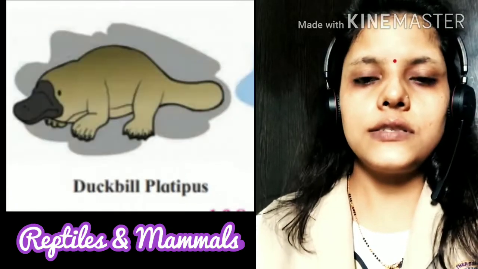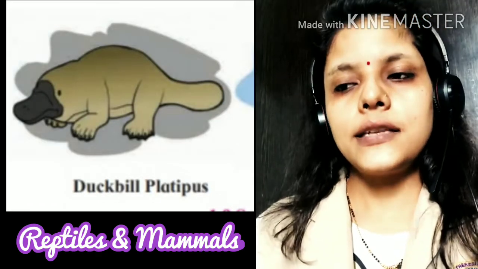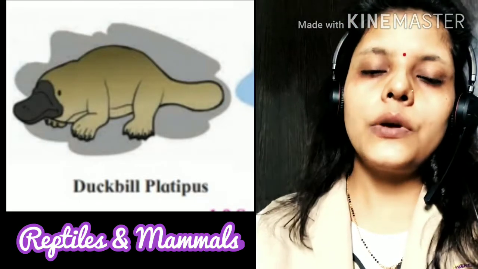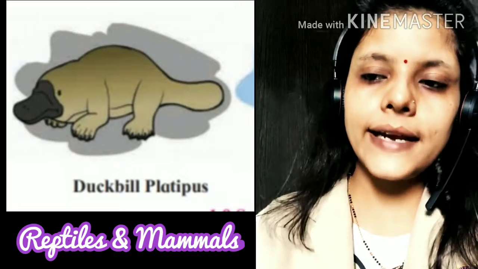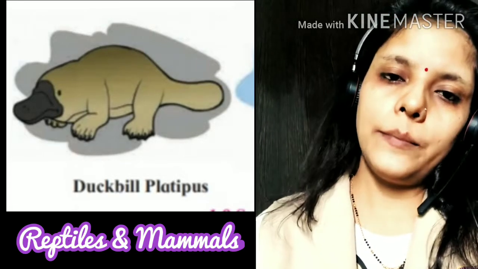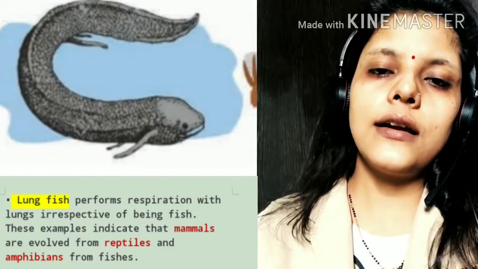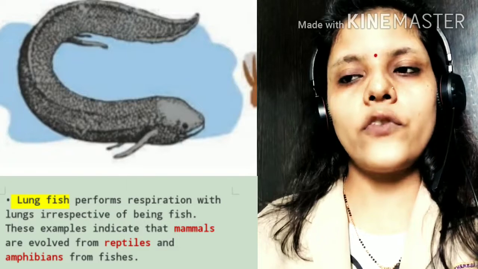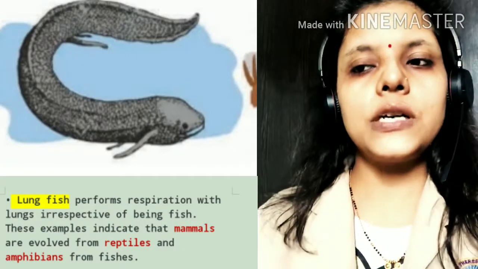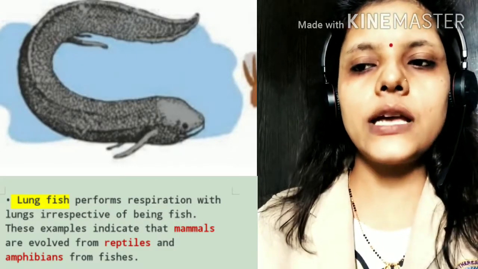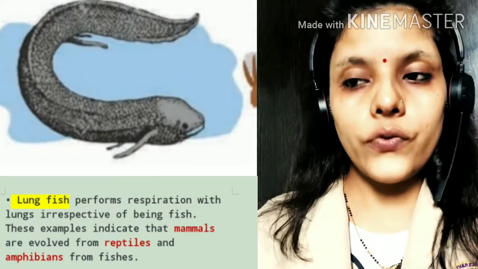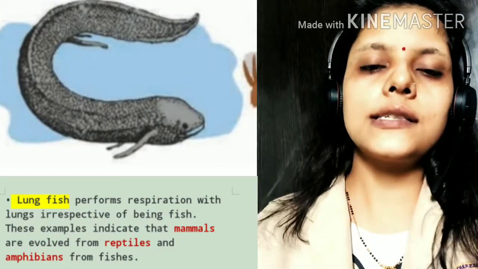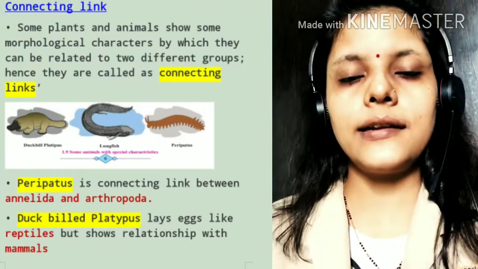The second one is the duck-billed platypus. It lays eggs like a reptile but shows relationship with mammals. So the duck-billed platypus is a connecting link between reptiles and mammals. The third one is lungfish. Lungfish performs respiration with lungs despite being a fish. These examples indicate that mammals evolved from reptiles and amphibians from fishes. Okay, so these are the 3 examples of connecting links.